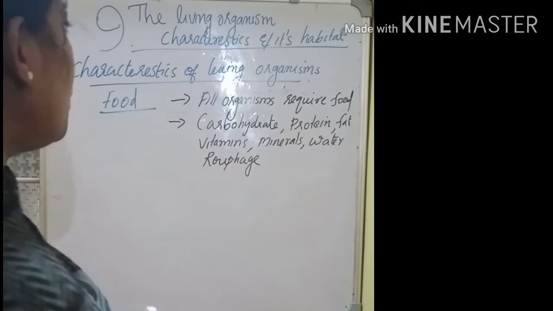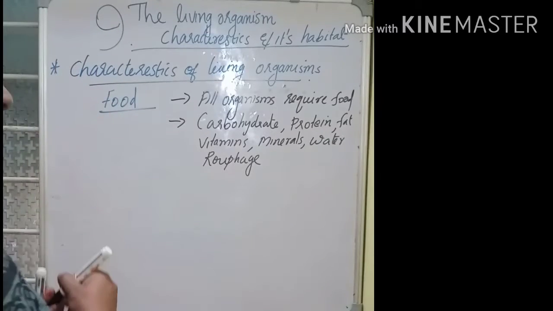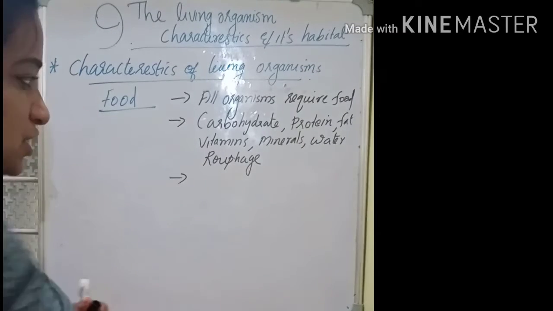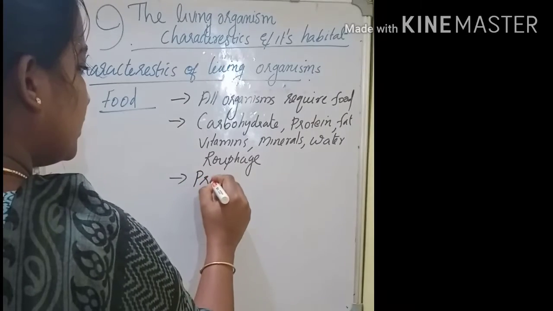Right. So food is required to get energy.